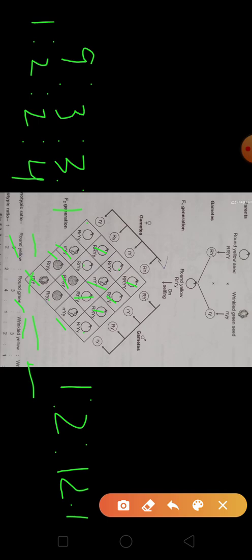This is the genotypic ratio of the dihybrid cross in F2 generation. Okay children, clear about this? Any confusion? This ratio is important regarding your exam. In this way you can easily learn the dihybrid cross.